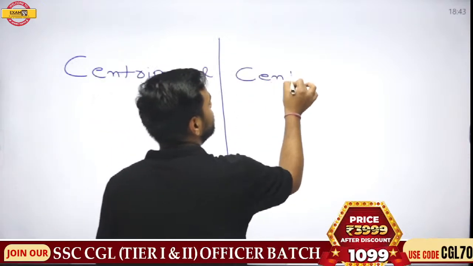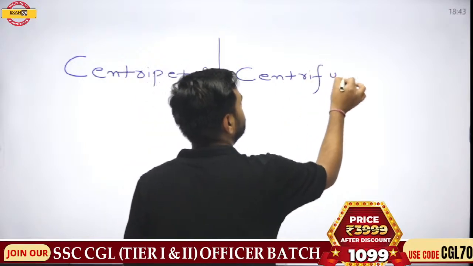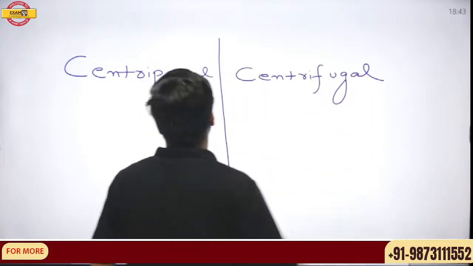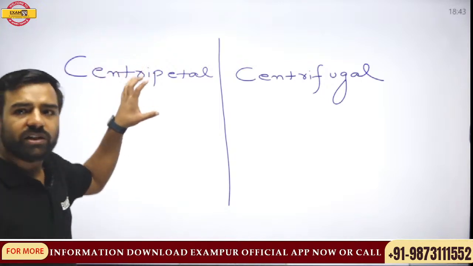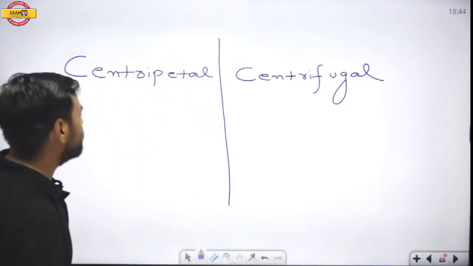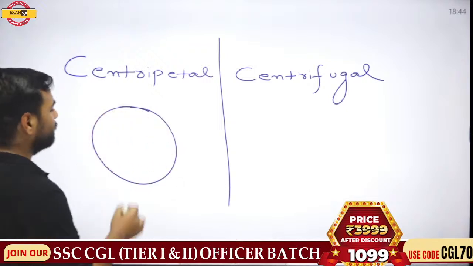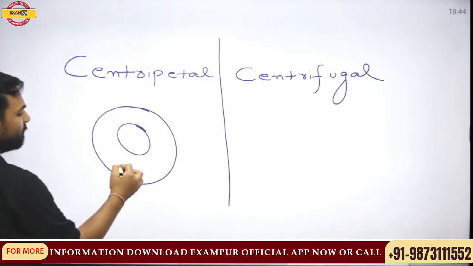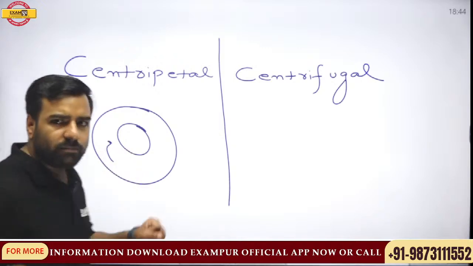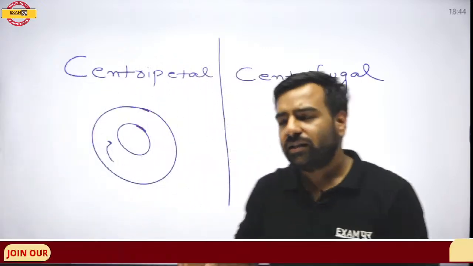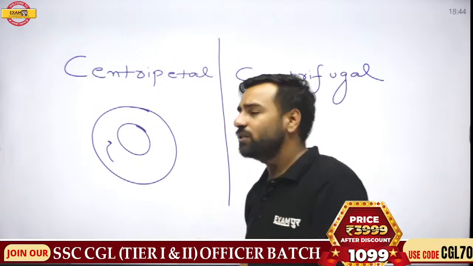Another one is centrifugal. Centripetal force is the force which tends to act inwards. Take any of those bike races we have seen. You must have seen that the biker who is racing leans sidewards towards the center.